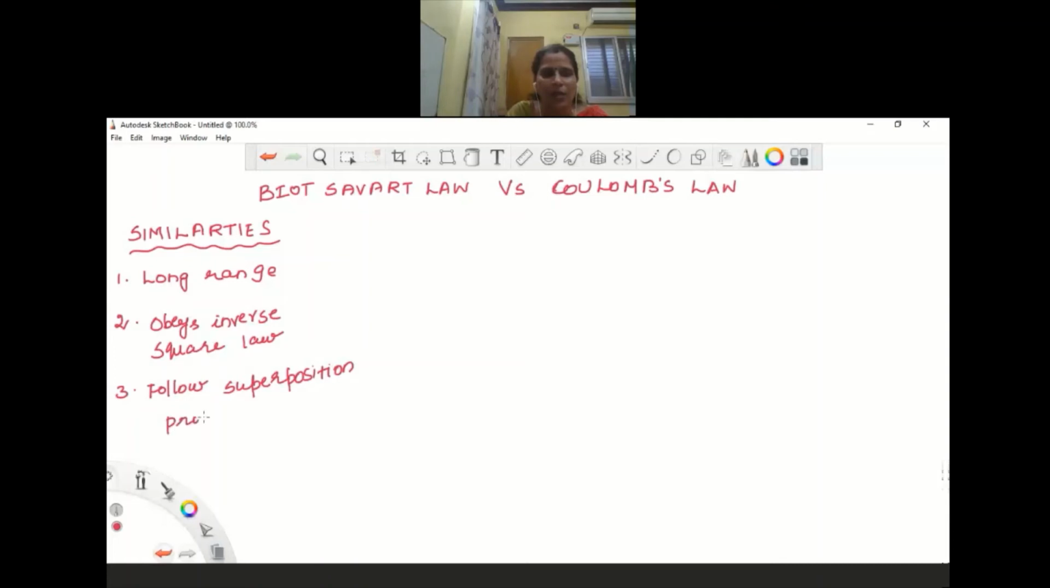If I say they obey the superposition principle, it means, for example, that if at any particular point you have magnetic fields due to two sources, they can be added by vector addition. Similarly for electric fields, if you have two electric fields due to two sources, they can be added by vector addition. So both the laws are long range and obey the inverse square law, because the electric field is inversely proportional to r square, and similarly the magnetic field is also inversely proportional to r square, and they follow the superposition principle.